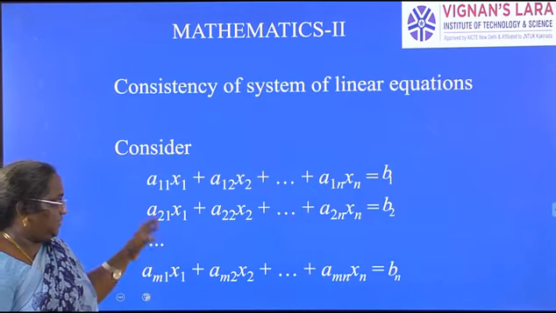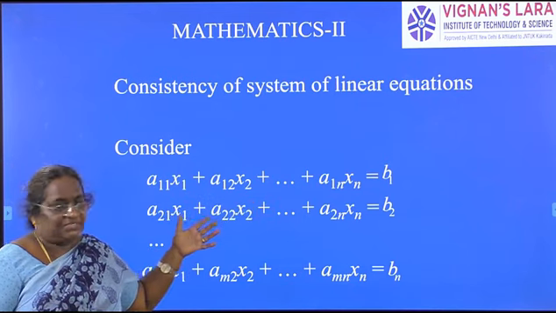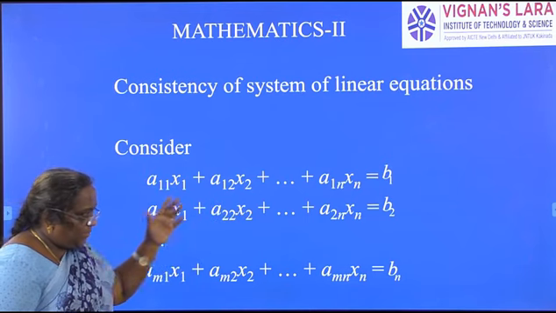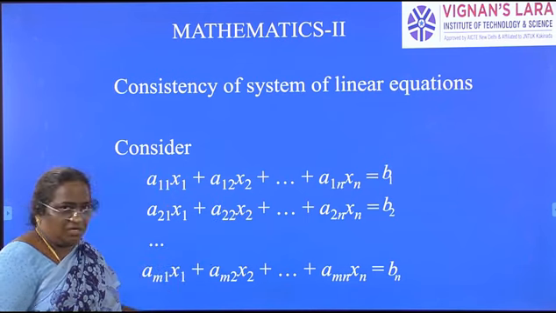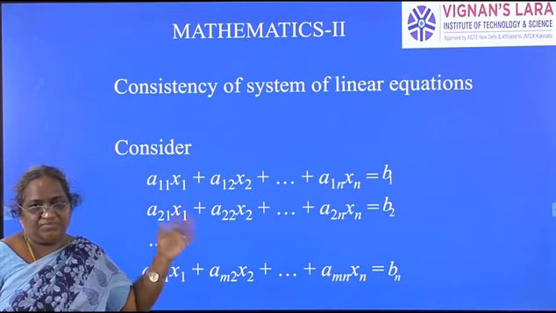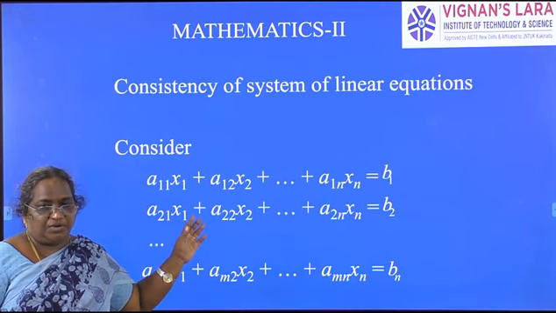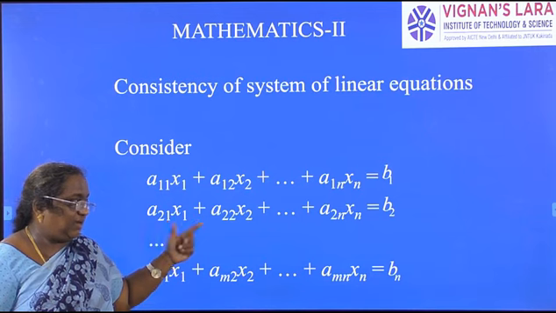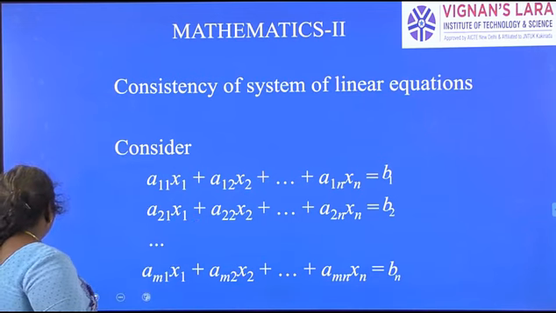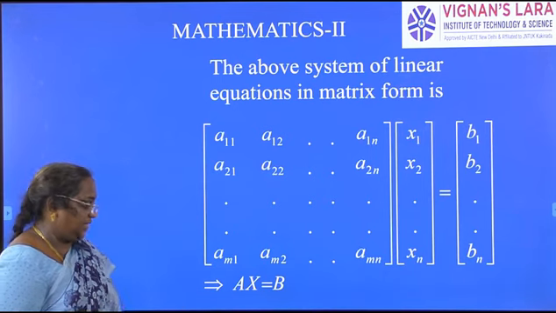So if you consider a system of equations where x1, x2, so on, xn are variables having n constants, where b1, b2, bn are also constants. So now our aim is to solve such system of equations. We have here two types of system of equations, linear equations, where we write this system of equations in matrix notation, we write the above system of equations in this way.